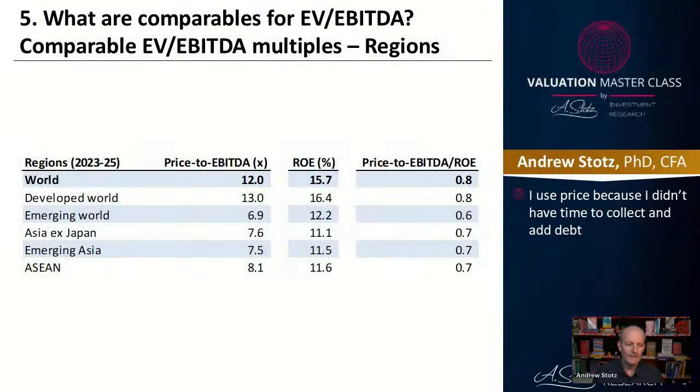So now let's go back, and this table is looking at the relationship all the way over on the right. We're looking at the price to EBITDA. So what's the multiple divided by the ROE? And the end result is you can see that that multiple is changing. Now, what you'll see is that the emerging world has a 0.6 multiple, which seems to be a little bit more attractive, possibly, because it's cheaper relative. But that depends. There's a lot of factors to consider in there.